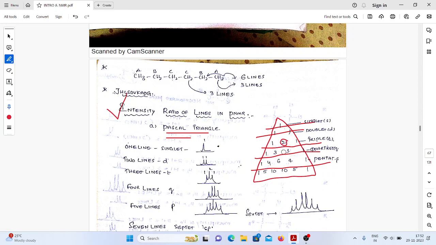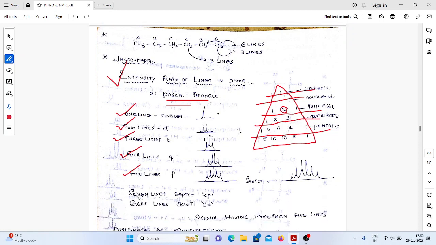So if you want to go for 4, terminal 1, 1. So 2 plus 1, 3. 2 plus 1, 3. 3 plus 1, 4. 3 plus 1, 4. 3 plus 3, 6. So 1 line means singlet. 2 lines means doublet. 3 lines means triplet. 4 lines means quartet. 5 lines means pentet. 6 lines means sextet. 7 lines means septet. Like that we can give the nomenclature in an NMR spectrum.